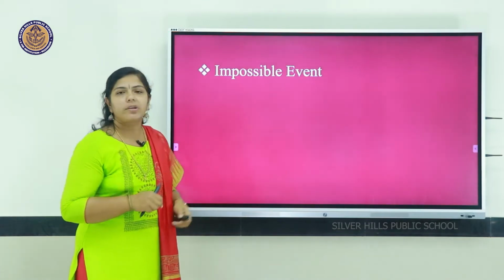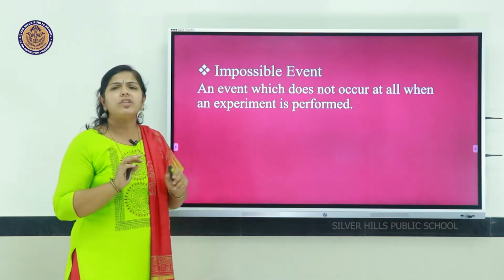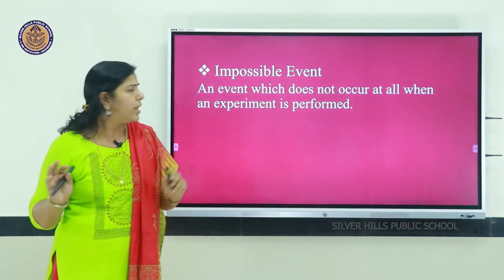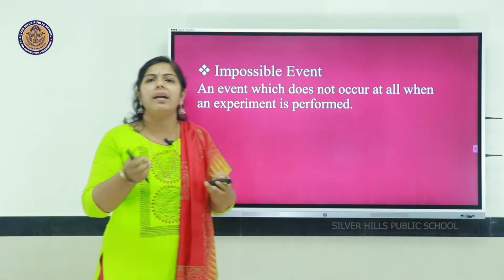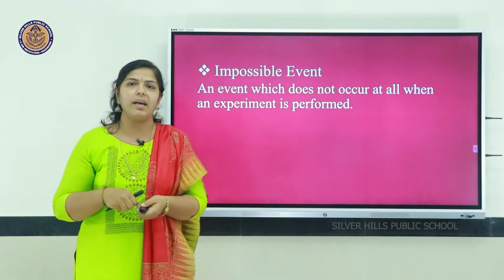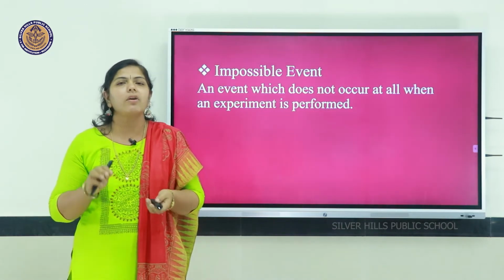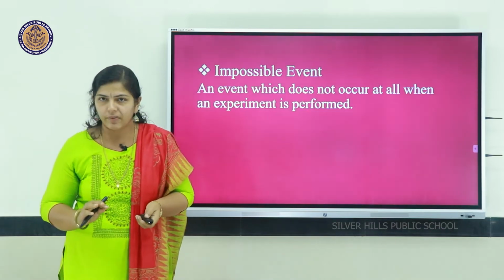Next is impossible event. An impossible event means an event which does not occur at all when an experiment is performed. If we throw a die, can we say we got the number 7? No, it is not possible because there is no number 7 on the die. So it is an impossible event.